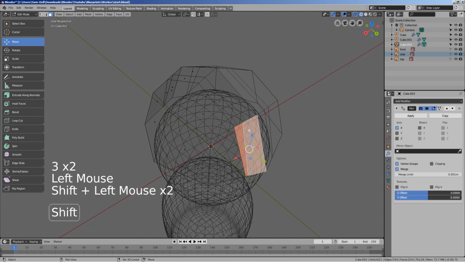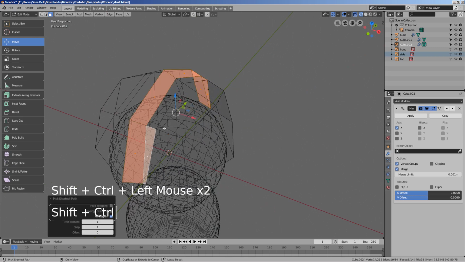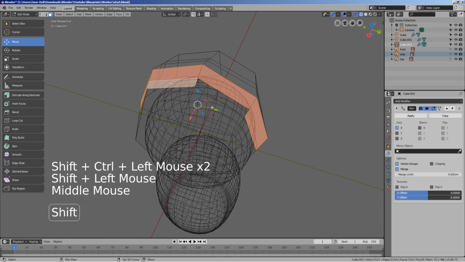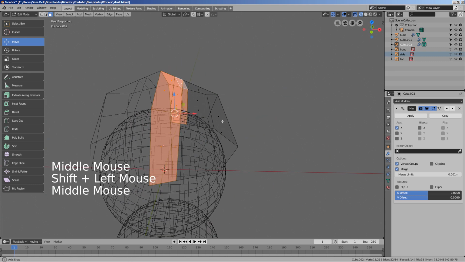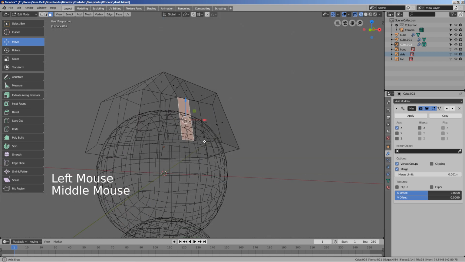You can select multiple verts, edges, or faces along the line at once, by selecting the first face and holding the Ctrl key while pressing the end face like this. Let's extrude these faces along the normals.